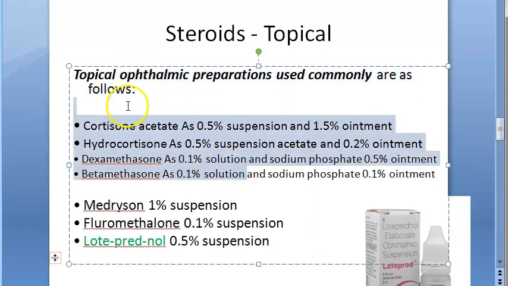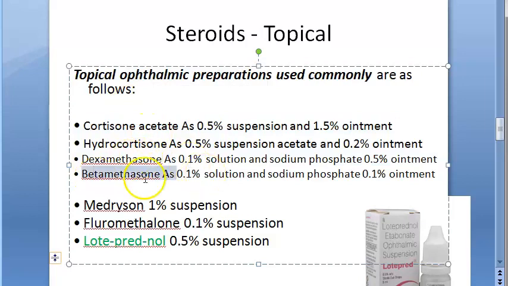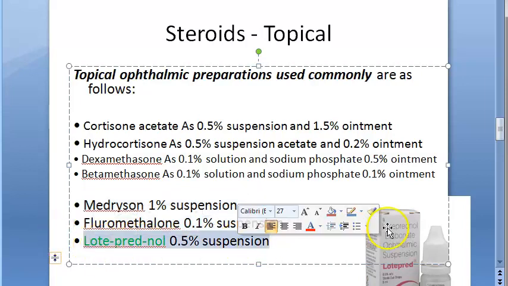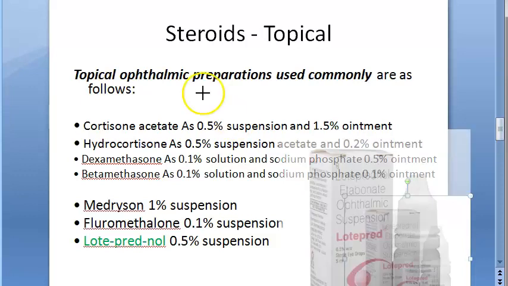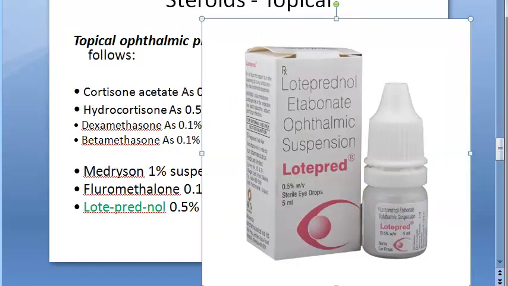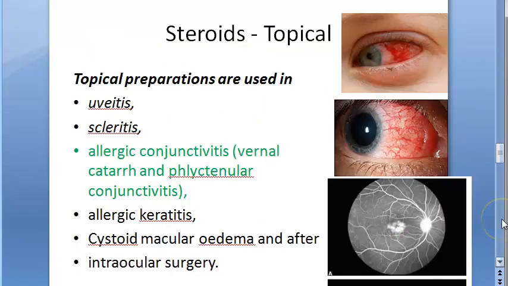Topical, we saw some ointments: cortisone, hydrocortisone, dexamethasone, betamethasone. Betamethasone you saw has to be only systemic. It can be given only as oral. It doesn't have injection. However, dexamethasone, it is there in systemic. Both of these two are there in systemic also. Medrysone, fluorometholone, loteprednol. This is the one I'm using. Loteprednol. Okay, loteprednol. At least one name you can remember from this, right?